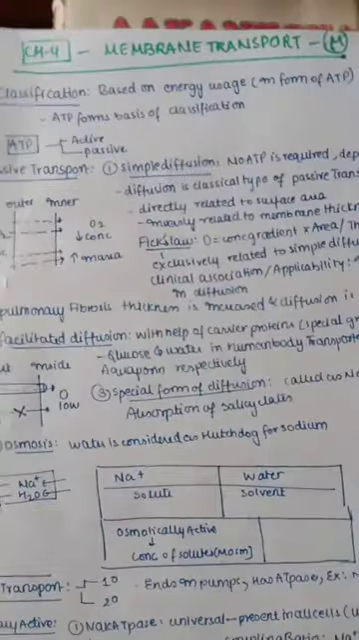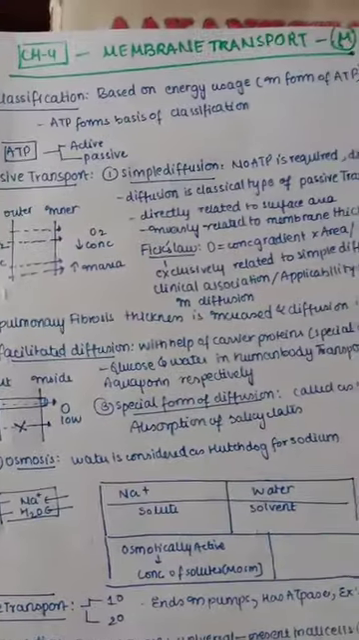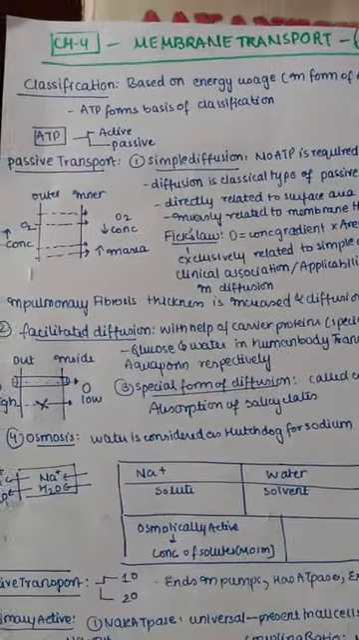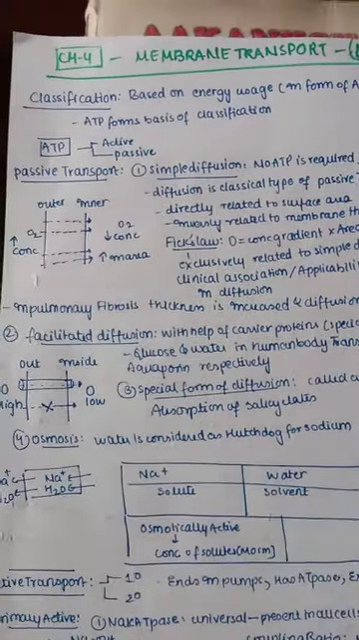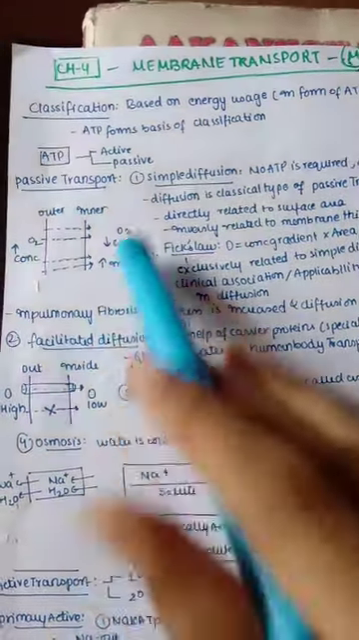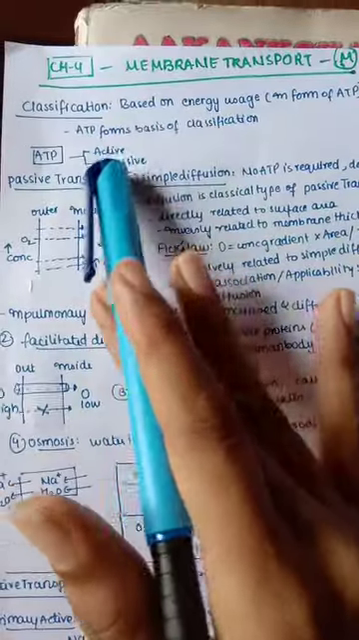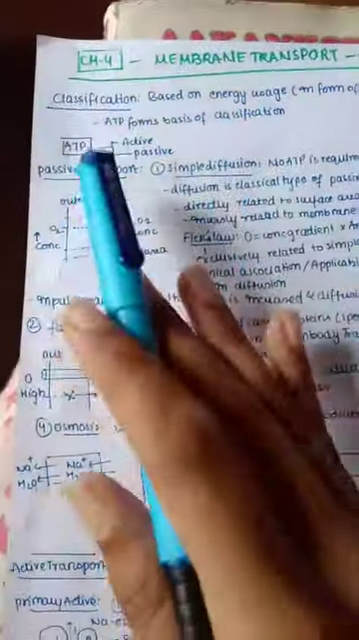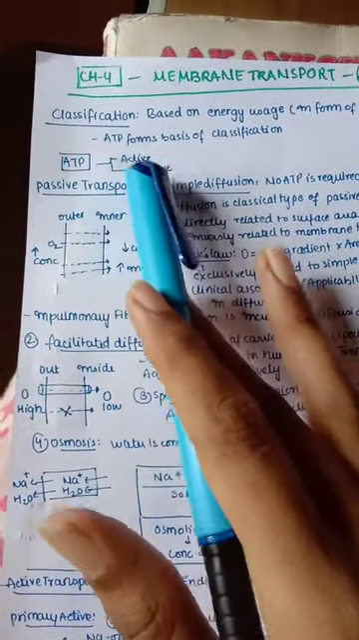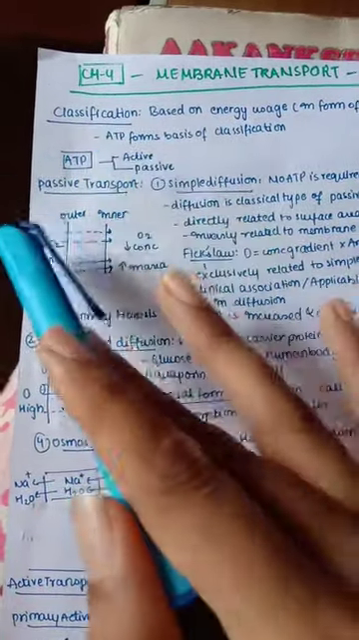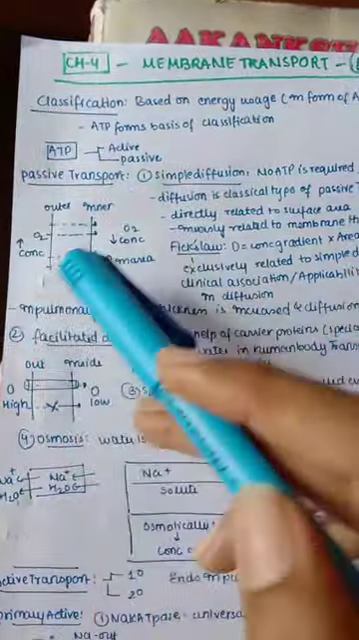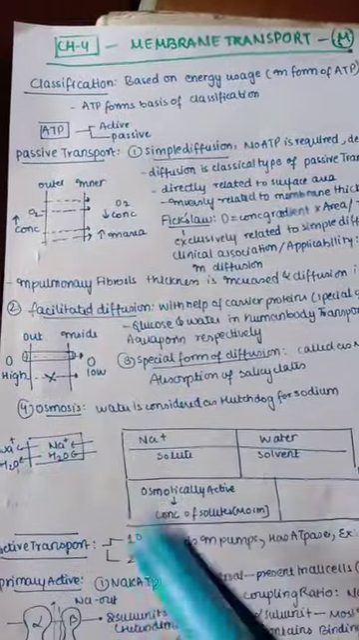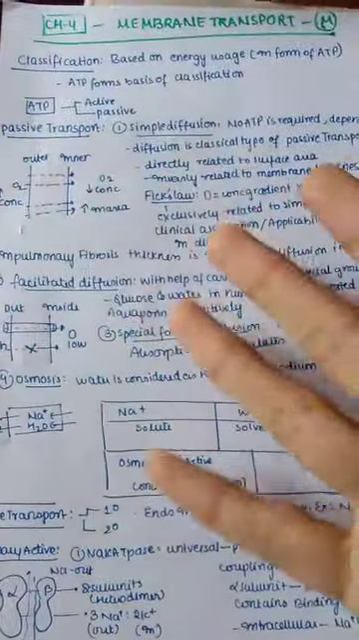This is membrane transport. So we know mainly it is classified based on the energy utilization. That is, the main basis is energy utilization. It is depending on ATP. Because ATP forms the basis of the classification, it is divided into active transport and passive transport, in which active transport requires ATP and the passive transport does not require any type of ATP or energy to transport. So let us understand this.